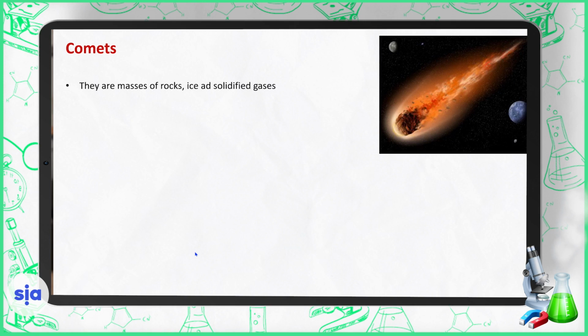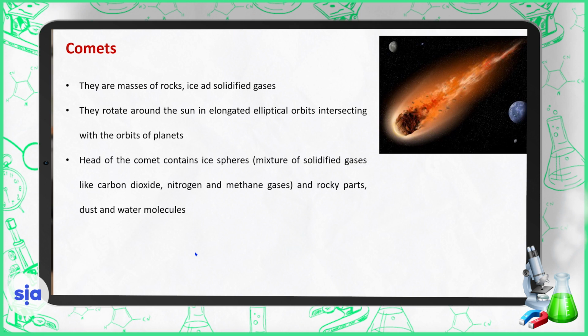Comets. Comets are masses of rocks, ice, and solidified gases. They rotate around the sun in elongated elliptical orbits, intersecting with the orbits of planets.